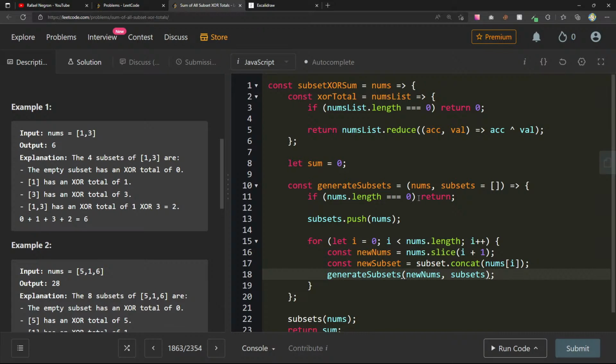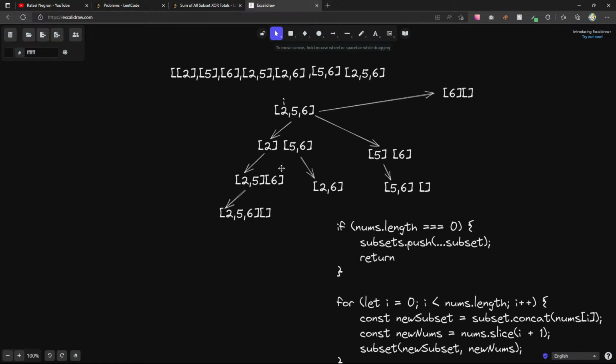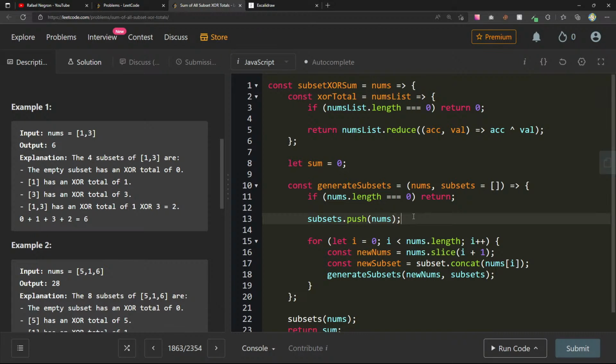New nums. So I call it with 256. I pass in this. If nums.length equals 0, return. Do I still want to pass in subsets with the same values? Like how many times do I generate that first one? Yeah, so maybe I'll do this, that way I don't ever... Well, if I get to 26 here, this will be empty, but I do need to include it. Let me think about this. Okay, so maybe I do need that subset.